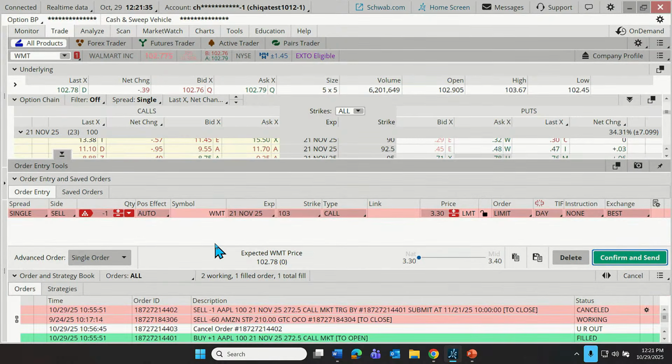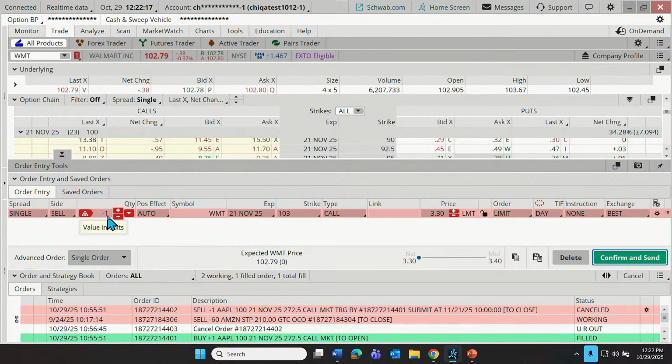Now, if we were selling a call, sometimes the trader is selling a call to initiate a new position. Other times they're selling a call to close out an existing position. Yes, sometimes, believe it or not, selling opens a trade. But in this case, let's just say that if we want to close out a position, we don't have to designate this as being specific to the existing position. Just place the order in the account where the original position exists, and it'll match it up and close it out. Okay. But in any case, we're putting in a single leg order to sell, and it will say -1.